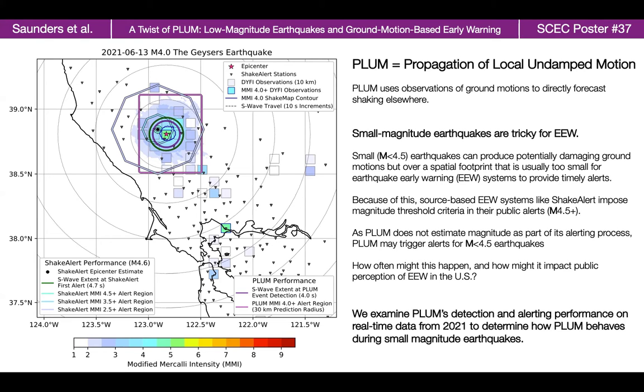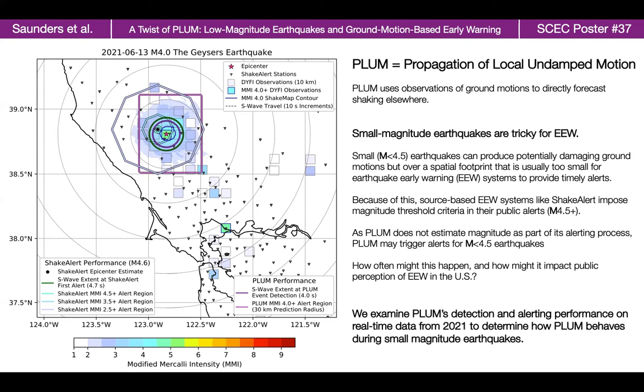For ShakeAlert, a minimum magnitude estimate of magnitude 4.5 is needed before an alert can be issued to the public. Because Plum does not estimate magnitude as part of its alerting process, Plum may trigger alerts for magnitude less than 4.5 earthquakes that produce strong ground motions at seismic stations. This begs the following questions. How often might this happen, and how might it impact public perception of earthquake early warning in the United States?